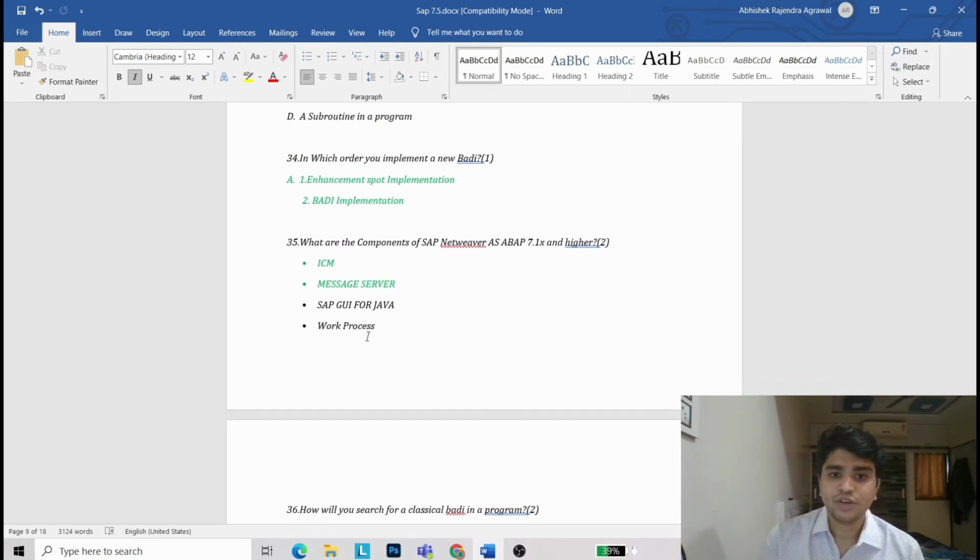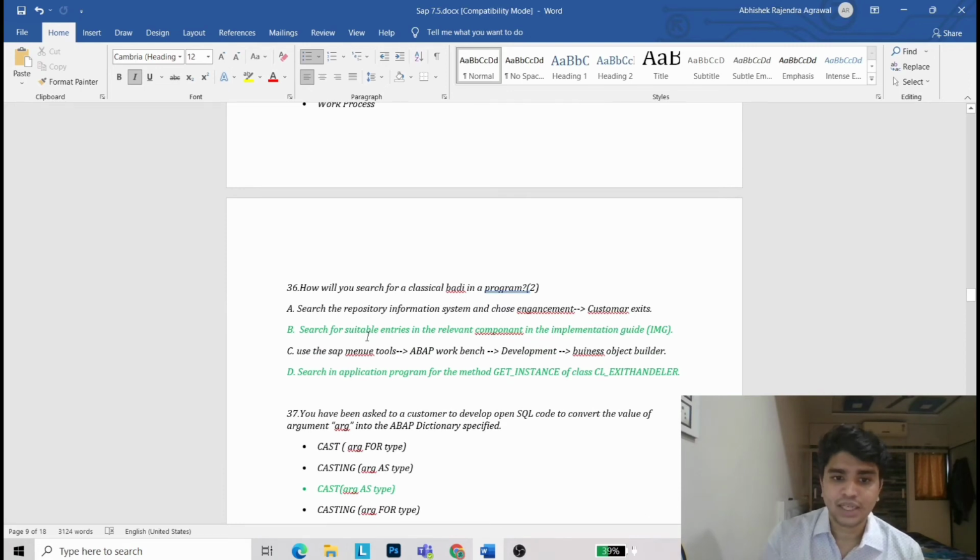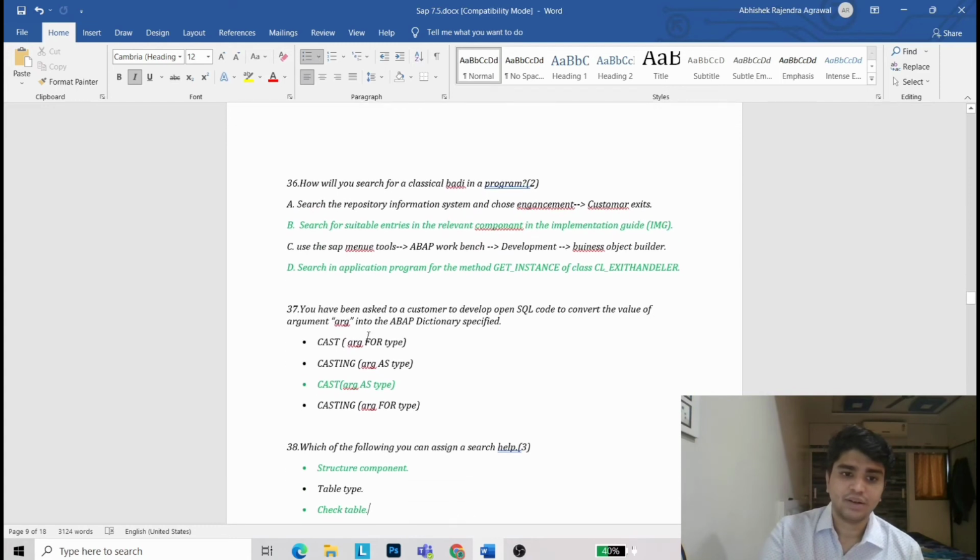What are the components of SAP NetWeaver AS ABAP 7.1x and higher? It is ICM and message server. Now, how will you search for a classical BADI in a program? Search for suitable entries in the relevant component in the implementation guide. Search in the application program for the method GET instead of class CL exit handler. Now 37th question.